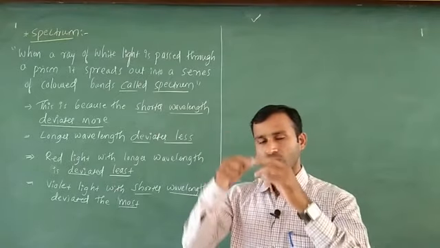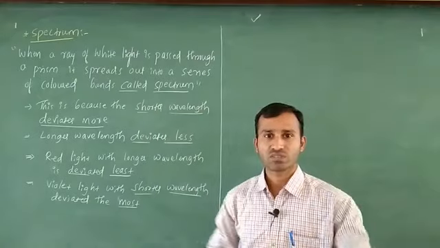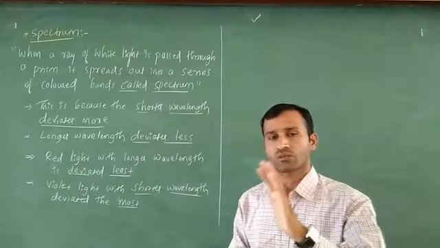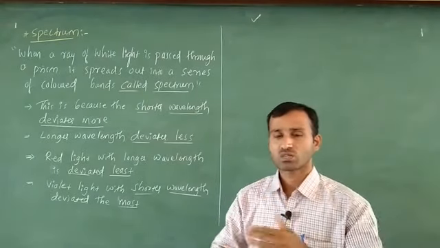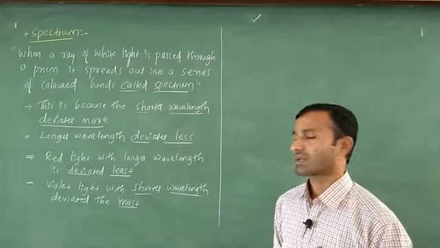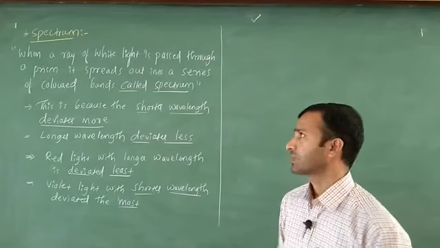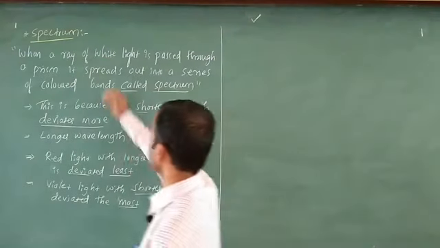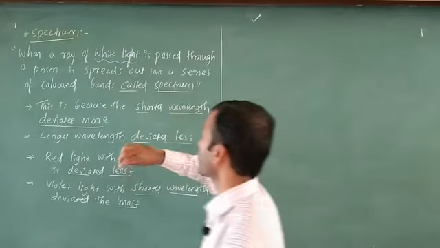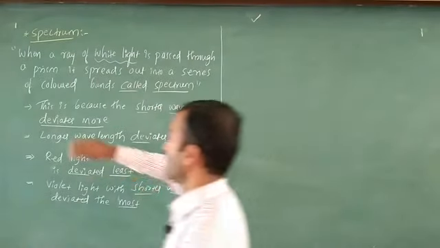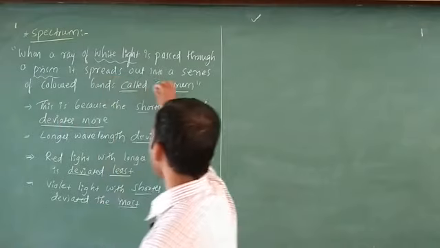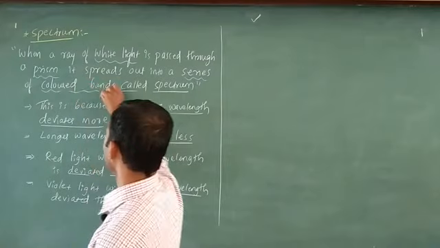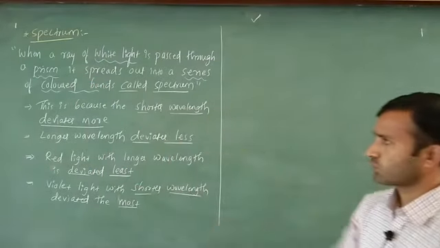White light falls on the water drops, and the water drops act as a prism. When white light falls on a prism, it automatically spreads. That is what we call spectrum, which indirectly involves diffraction. Spectrum means that when a ray of white light is passed through a prism, it spreads out into a series of colored bands called a spectrum. That is the definition.